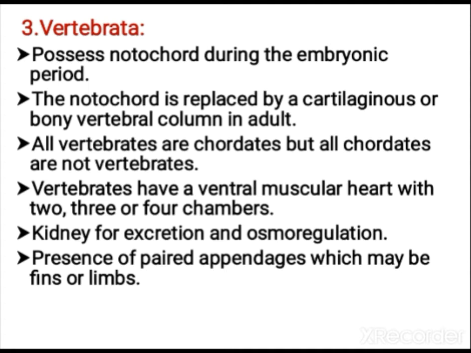Vertebrates means the notochord is converted into a vertebral column, which can be cartilaginous or bony. Vertebrates have a ventral muscular heart with 2, 3 or 4 chambers. The kidney is present for excretion and osmoregulation. They show appendages in the form of fins or limbs.